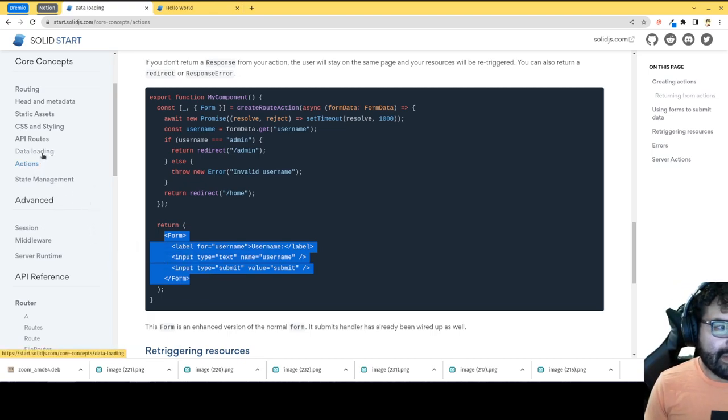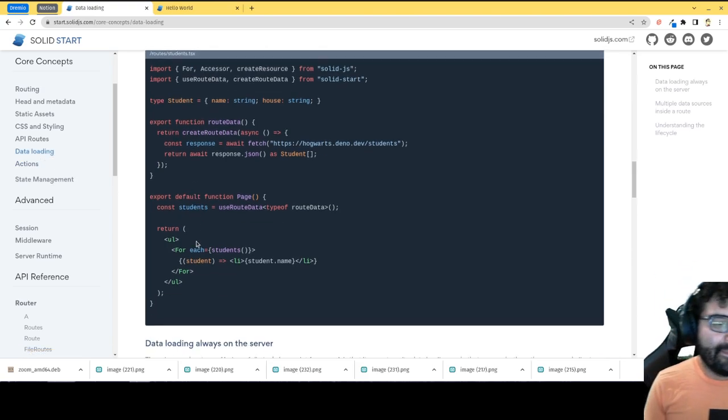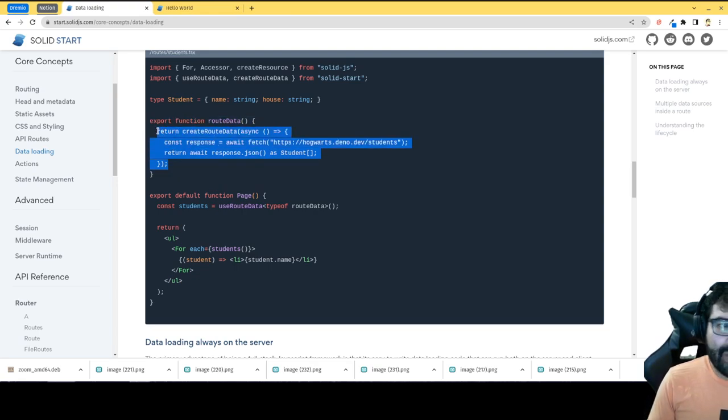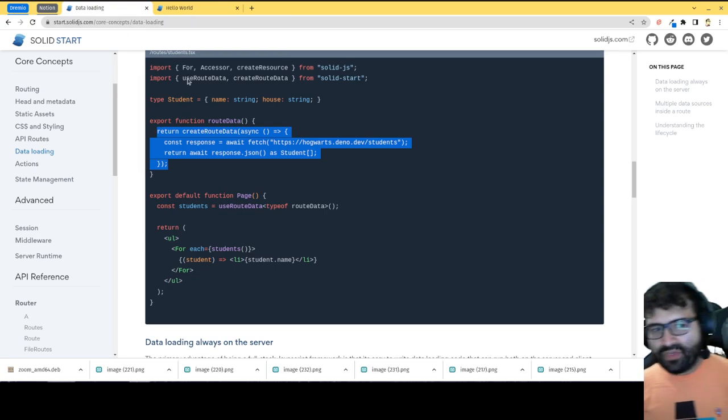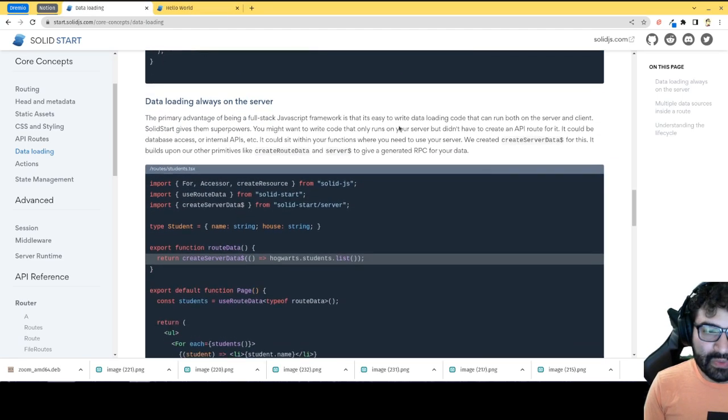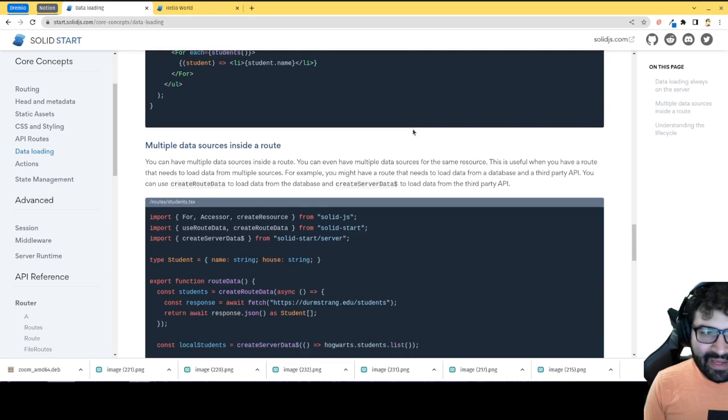So there's a lot going on here. And as far as data loading goes, if you ever used Next, there's a function called getStaticProps or getServerSideProps. Essentially what you would do here is define a function called route data, and then use a function called create route data, which creates a sort of resource that the component's aware of. So if you do any actions, it'll automatically make that API call again and update the data, which is pretty cool. You don't have to do it that way, but you can.